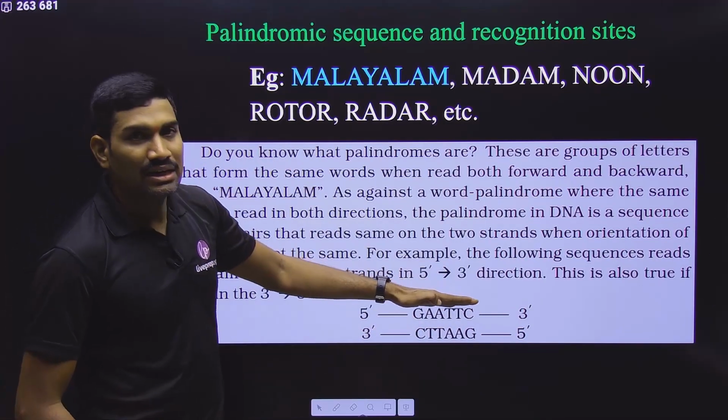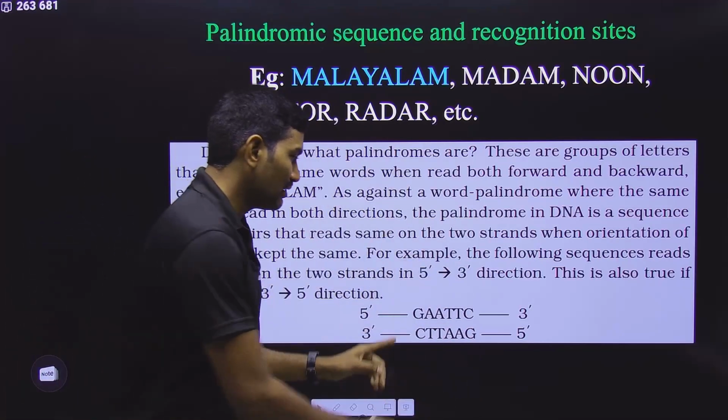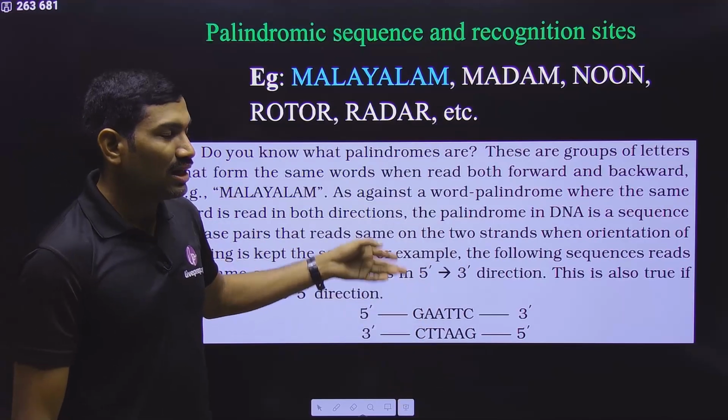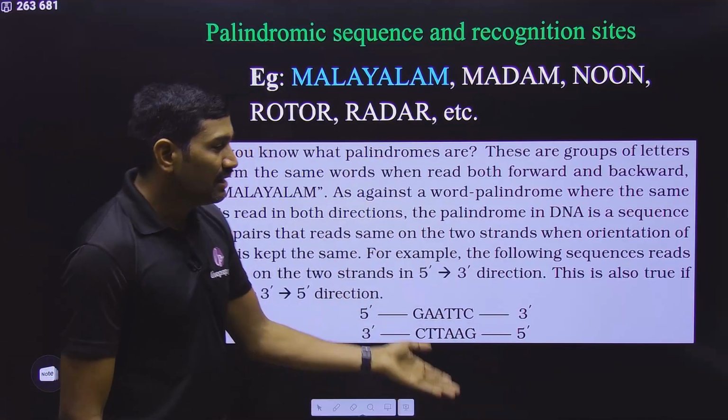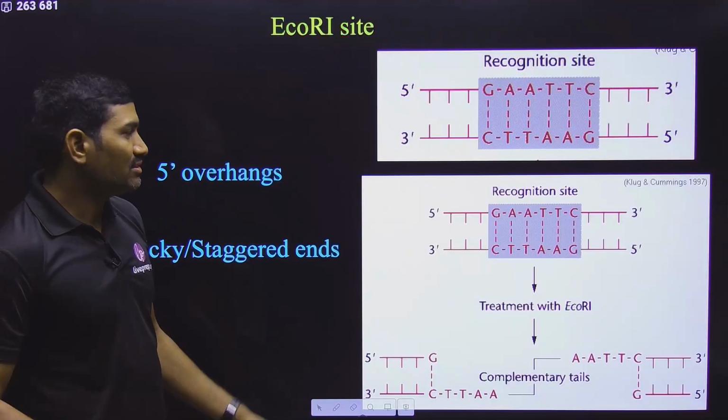Fix it for one strand, and in the other strand also you need to follow the same direction. Then you will get exactly the same sequence for that segment. And if such sequences are present, they are called palindromic DNA sequences. And restriction endonucleases will recognize such palindromic DNA sequences. That is what they are saying.